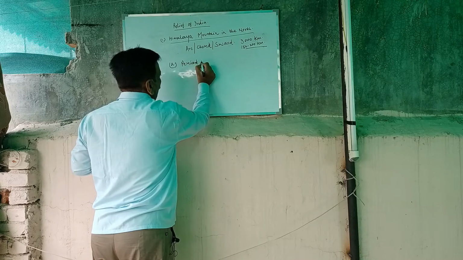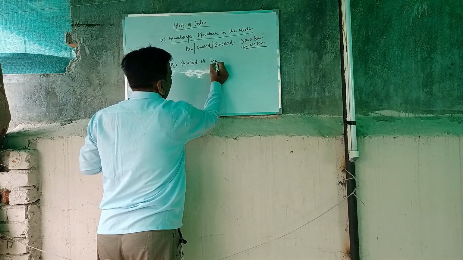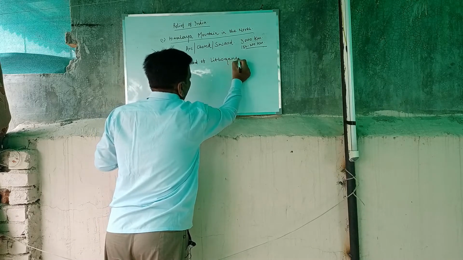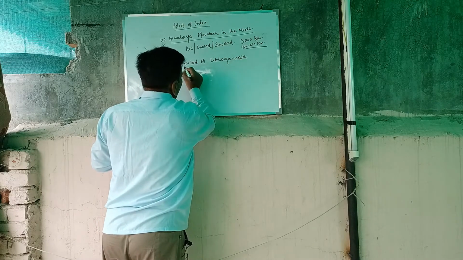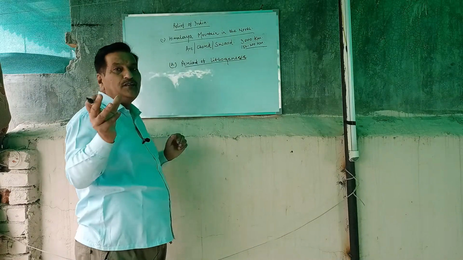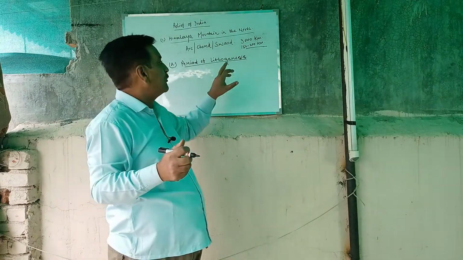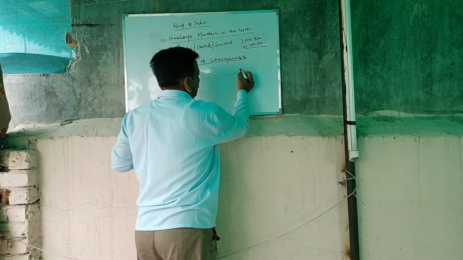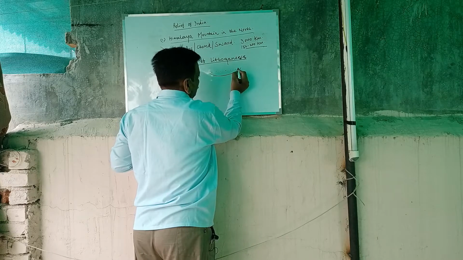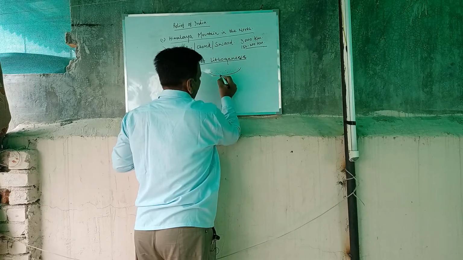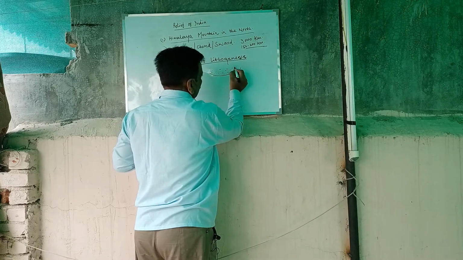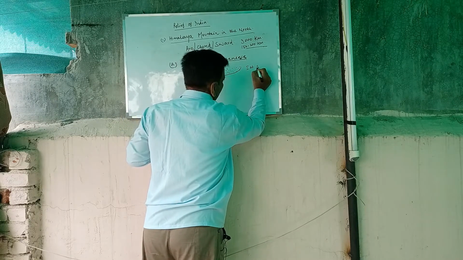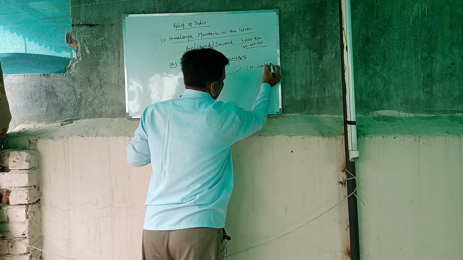Lithogenesis. In this period, what happened? Materials from the highland were deposited. Suppose it were in this way. That is called the first stage of mountain building.